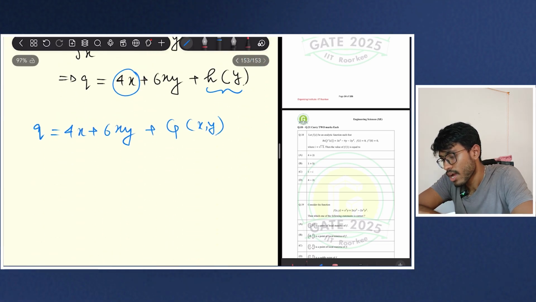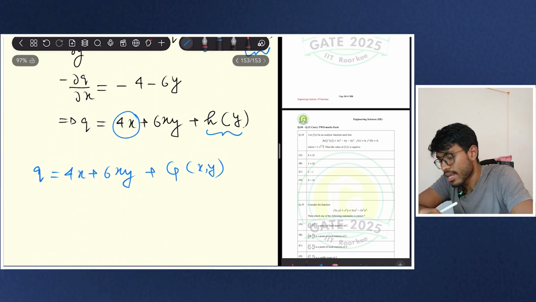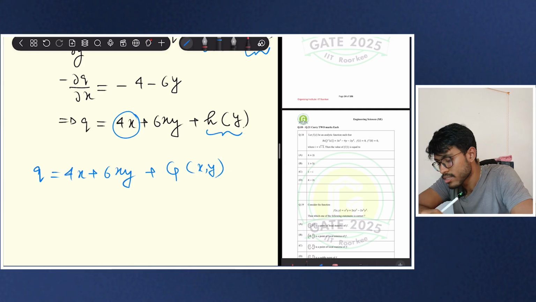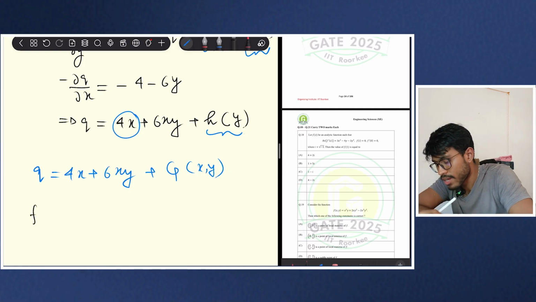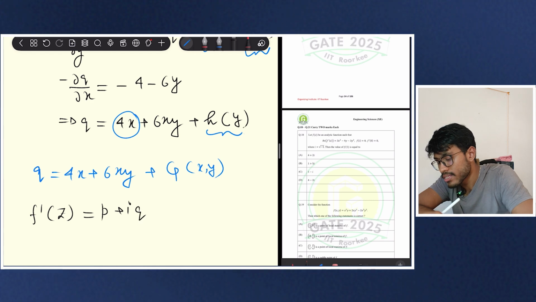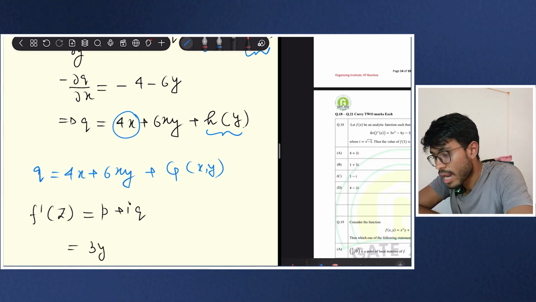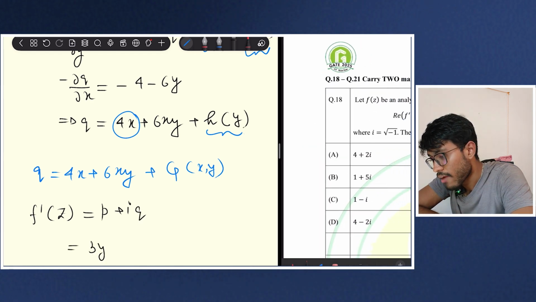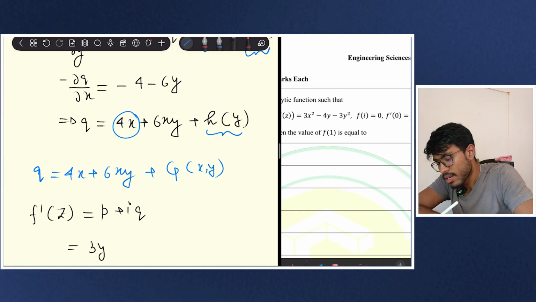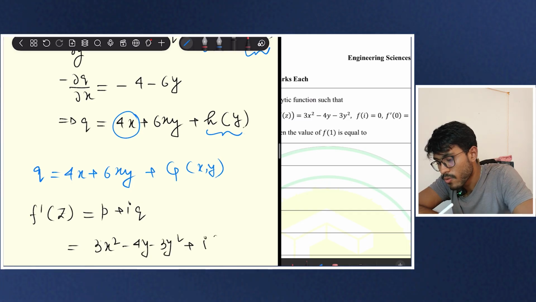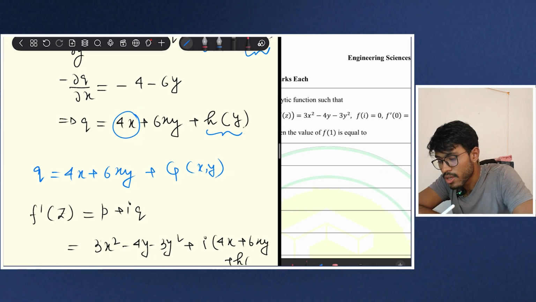I have one more thing: if I now know my q, then f dash z will be p plus iq. So my p is equal to 3x squared minus 4y minus 3y squared, plus i into 4x plus 6xy plus h of y.